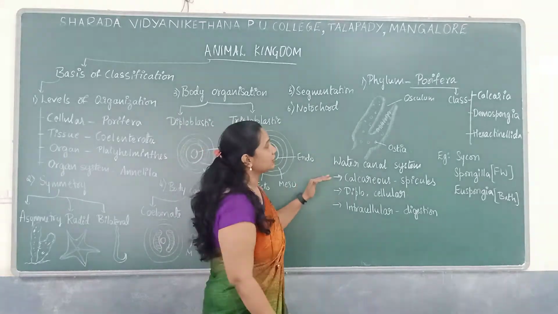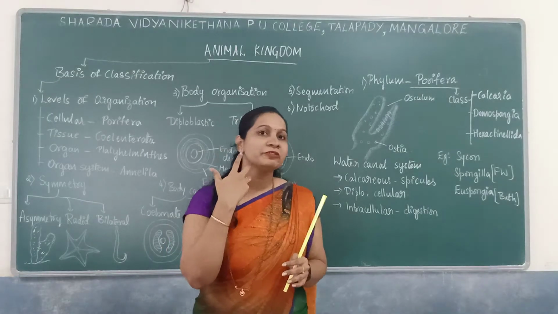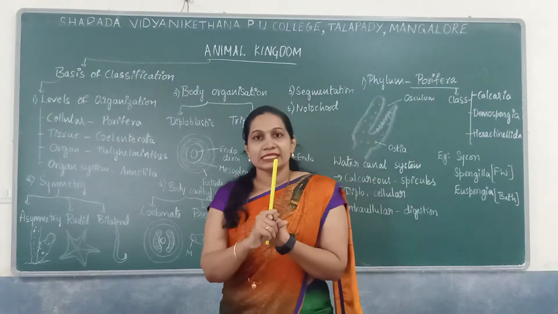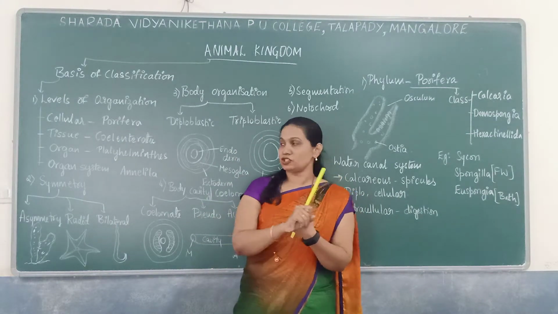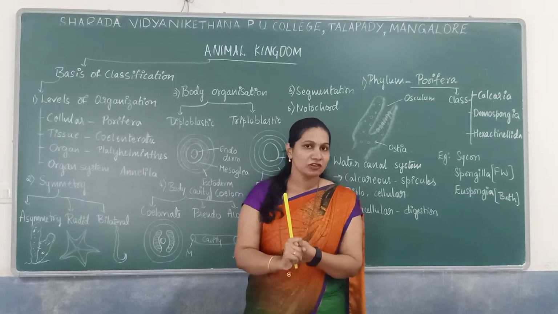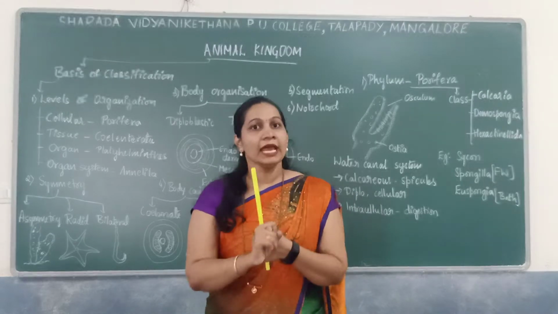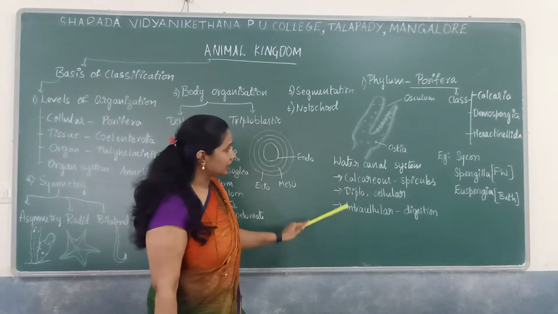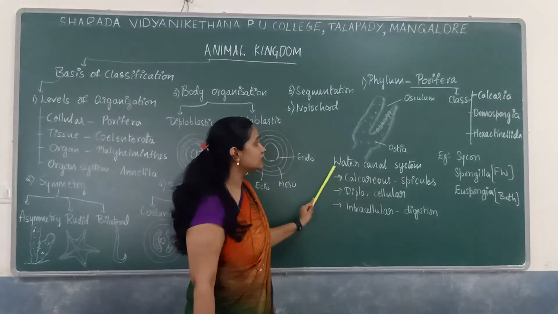Next, they have some common features I can tell. There is a cellular level of organization, as I told. So it is the one and only phylum having a cellular level of organization, and a very important feature is the presence of a water canal system.